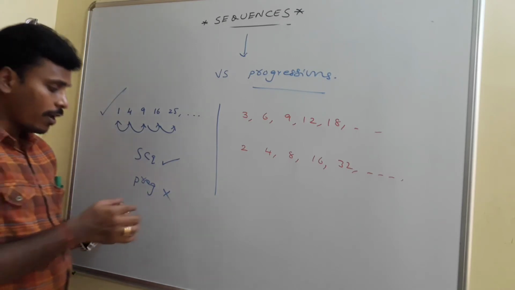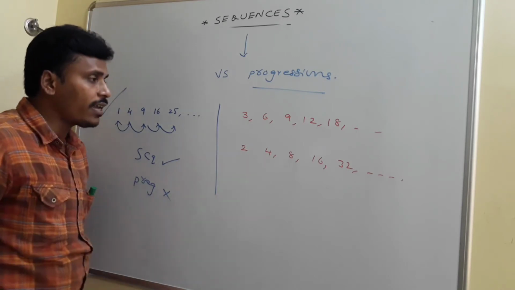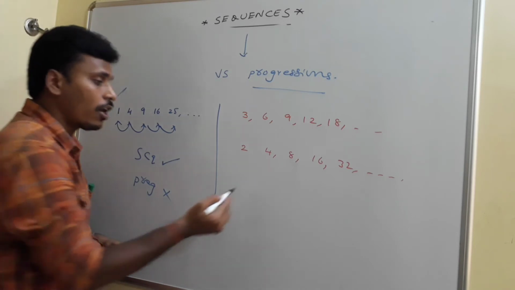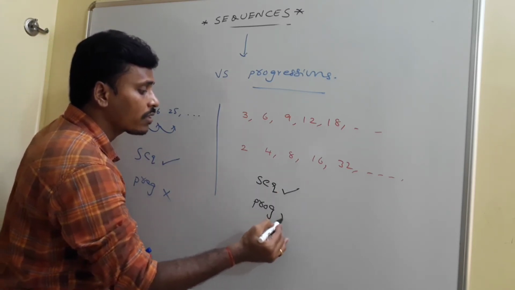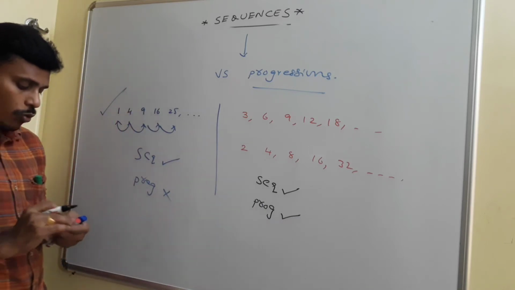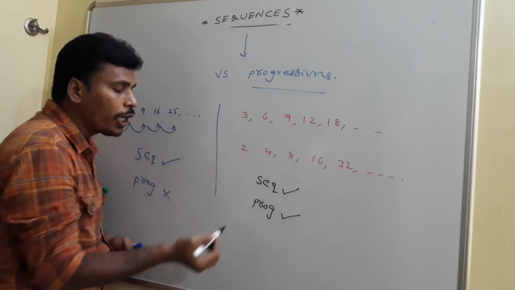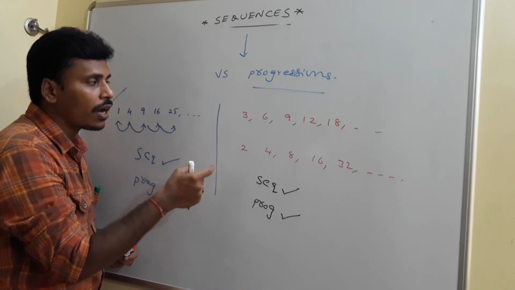But whereas if you think about this case, this is clearly a sequence and a progression also. Every progression is a sequence, but only a few sequences are progressions. To say it is a progression, you need to maintain a constant relation between the consecutive terms.